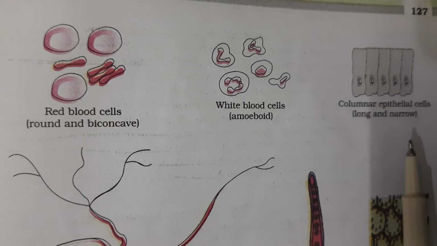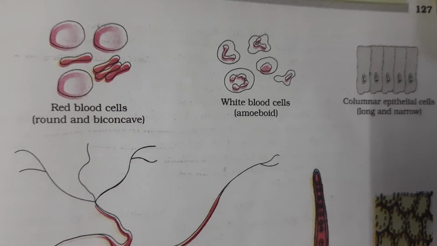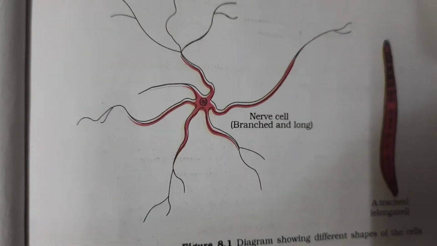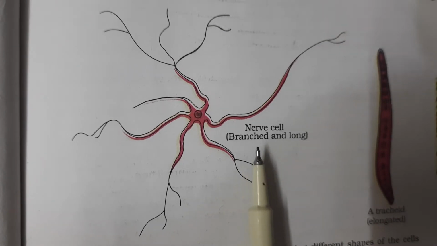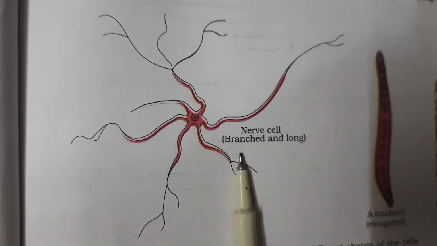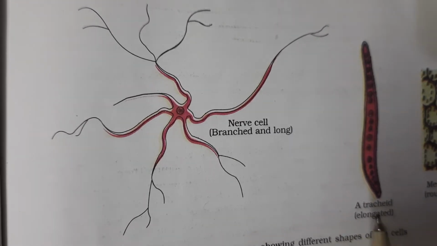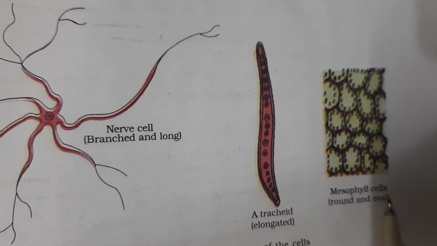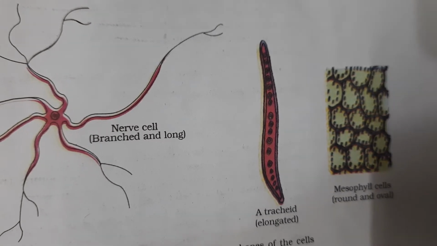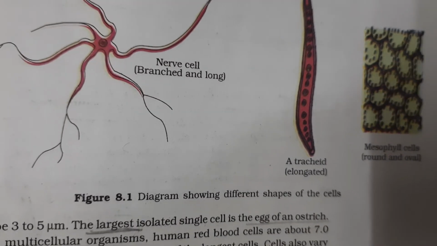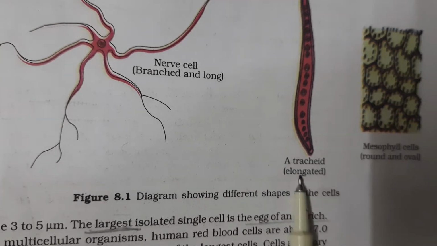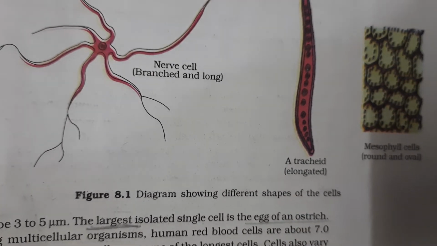This is the task for you all. Next, this is a nerve cell which is highly branched and long. Then we have a trachea that is elongated. Then mesophyll cells which are round and oval. So this was a diagram showing different shapes and sizes of the cells.